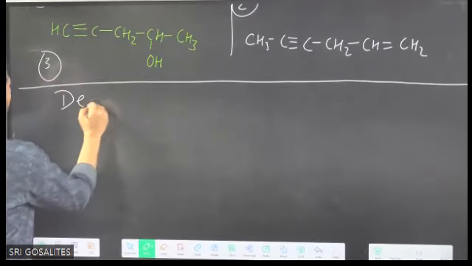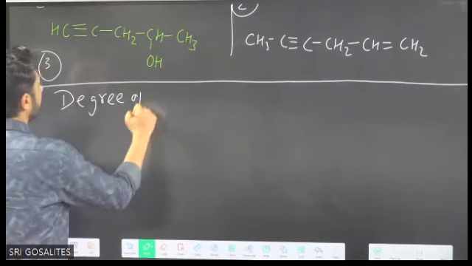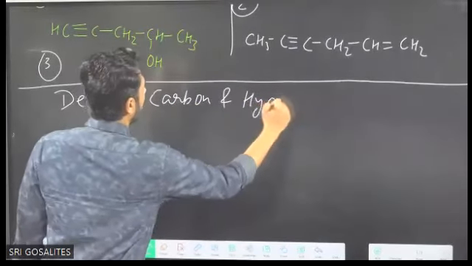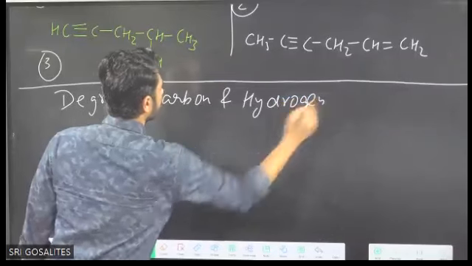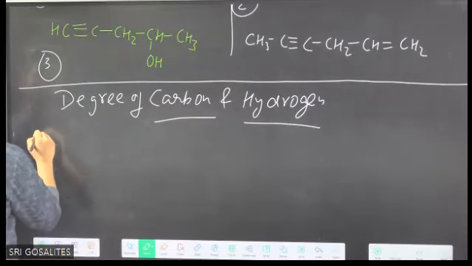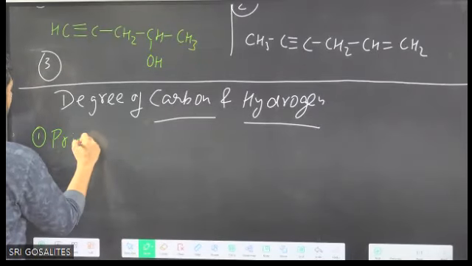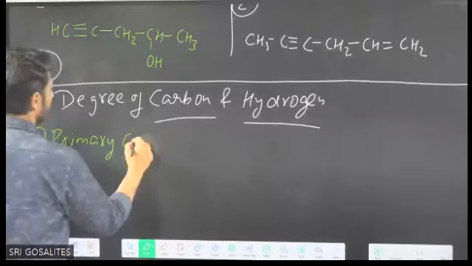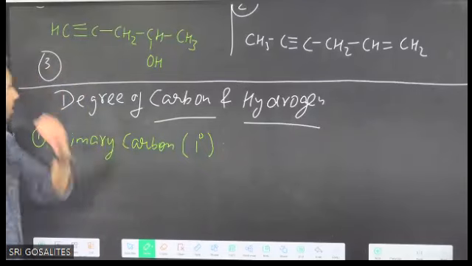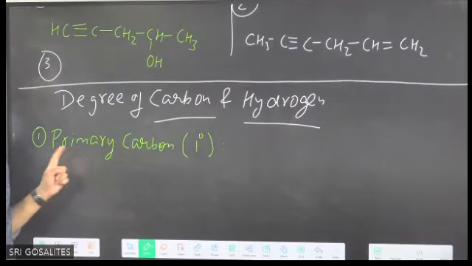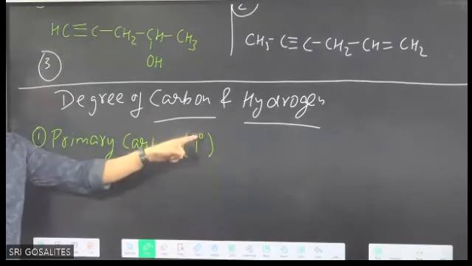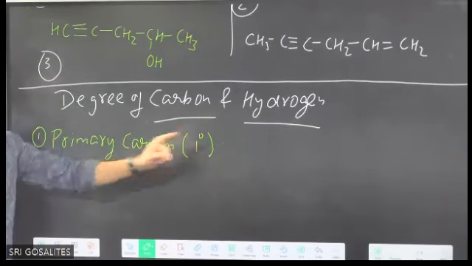Now we talk about degree. Write down in the notes degree of carbon and hydrogen. Primary carbon, or it is represented by 1 with degree.